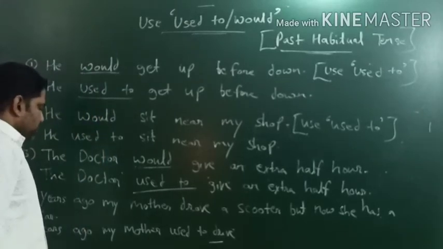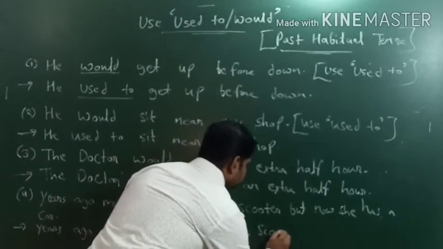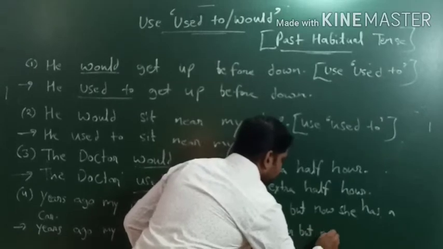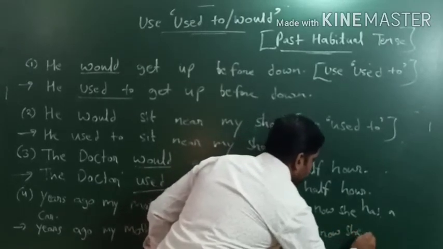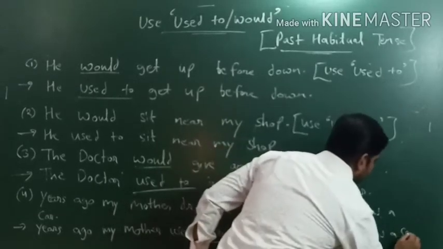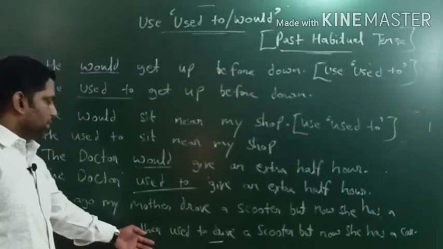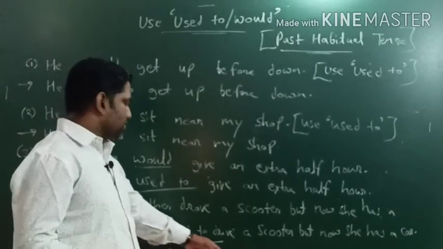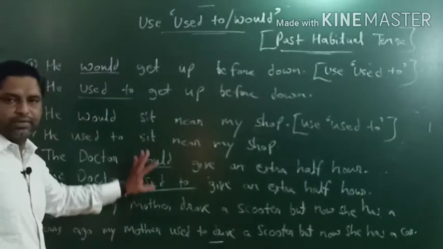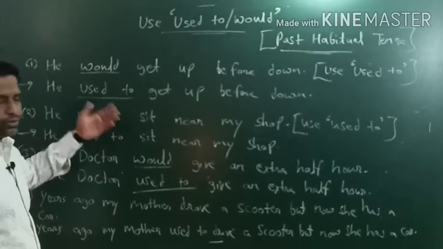Okay, so years ago my mother used to drive a scooter, but now she has a car. लेकिन अब उसके पास कार है. कई साल पहले मेरी माँ स्कूटर चलाया करती थी, अब उसके पास कार है. So in this way we will deal with the examples. In this way we will use used to or would.